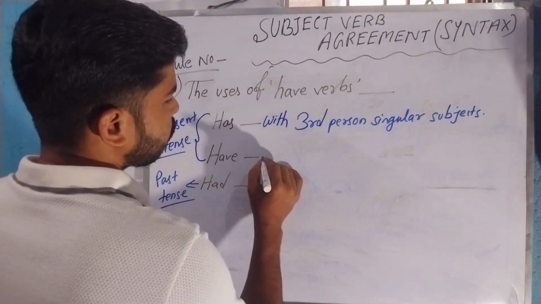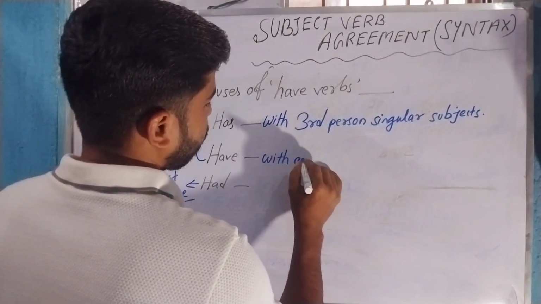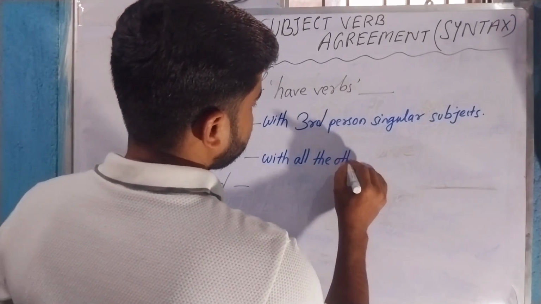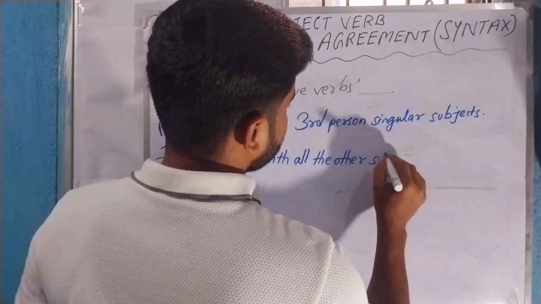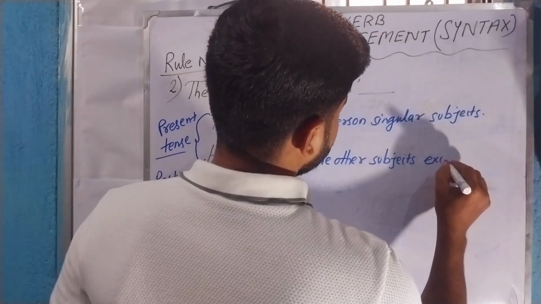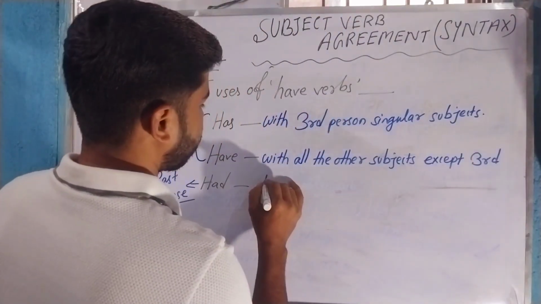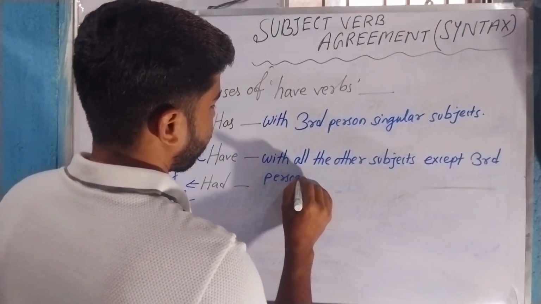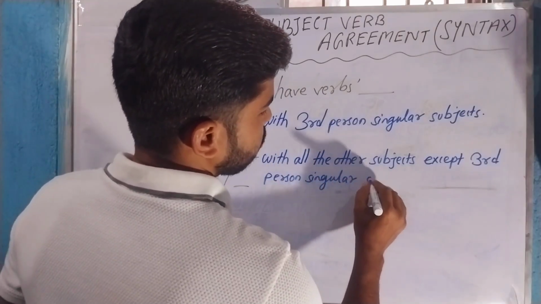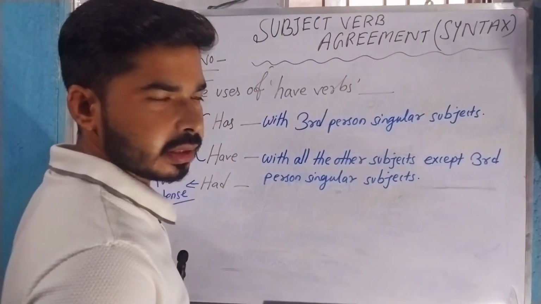And have is used with all the other subjects except third person singular subjects.